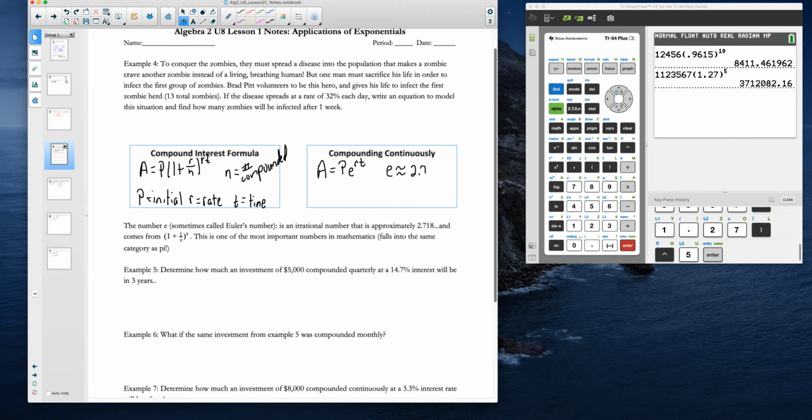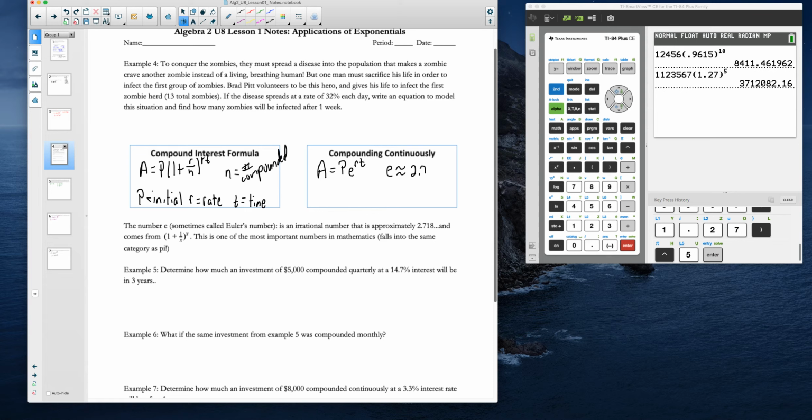So N is the number of times that you compound your interest, which means you take whatever money you make and add it to your original amount, and then you keep doing that so that your original amount grows by whatever that interest is over that given period of time. And then we have RT as the exponent: whatever the rate is times the amount of time that you have invested it.